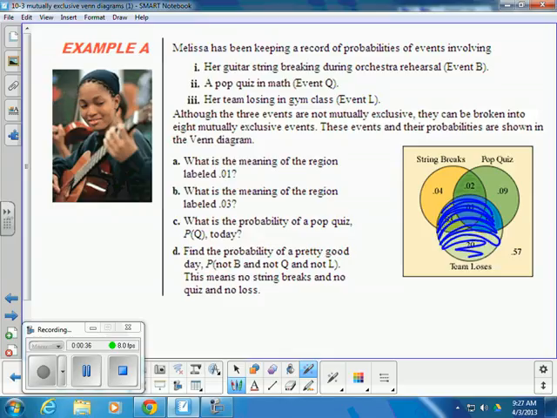Right there, we have the probability in that circle. So, although the three events are not mutually exclusive, they can be broken into 8 mutually exclusive events. These events and their probabilities are shown in this Venn diagram.